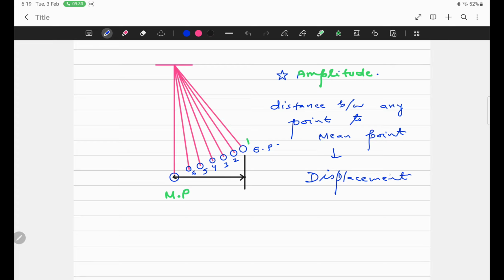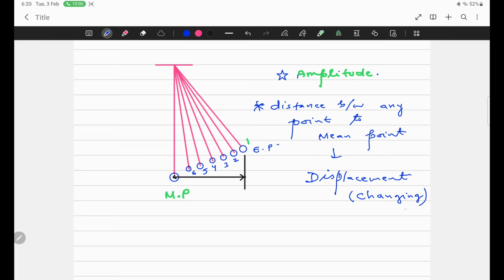Displacement is not kinematics displacement. Displacement is a term in oscillatory motion. The maximum displacement is called amplitude. Displacement decreases from position 2, 3, 4, 5 and 6; it keeps on changing.